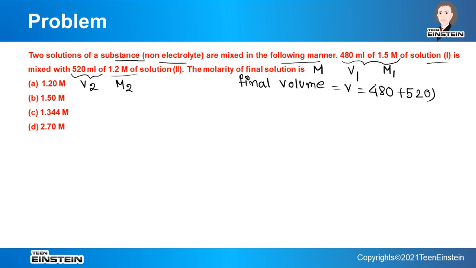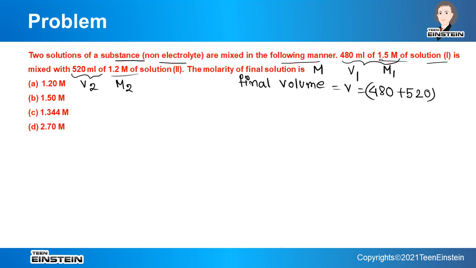Very simple. Now whenever you get this type of problem where the same solute has two different solutions having two different concentrations, the first solution is 1.5 molar, the second solution is 1.2 molar, but the solute is the same.